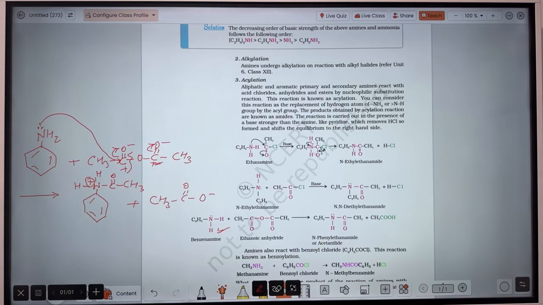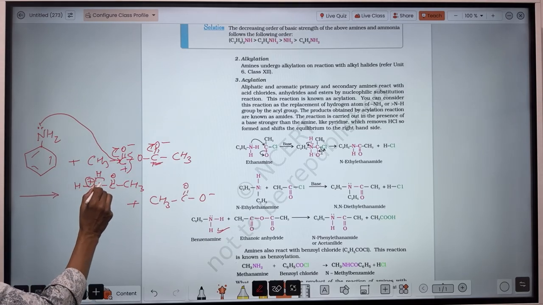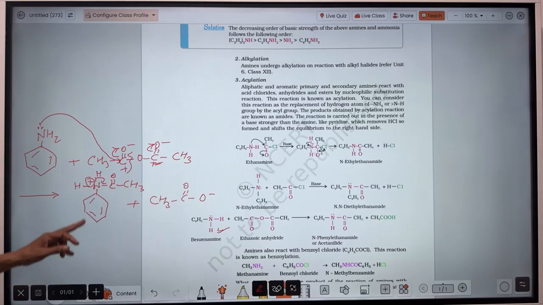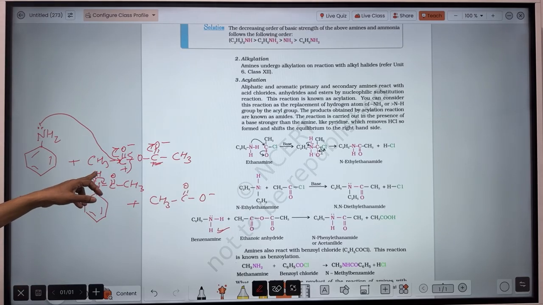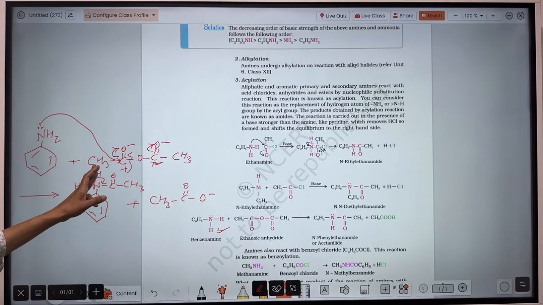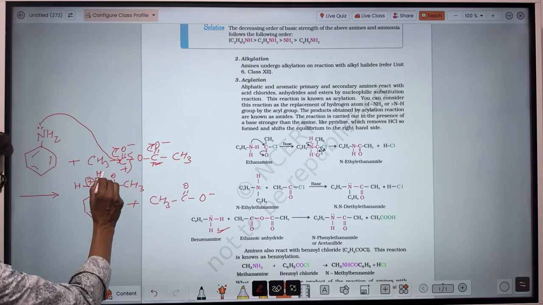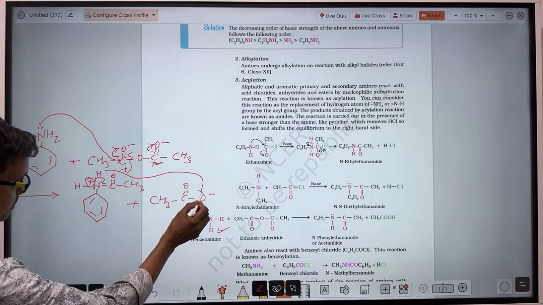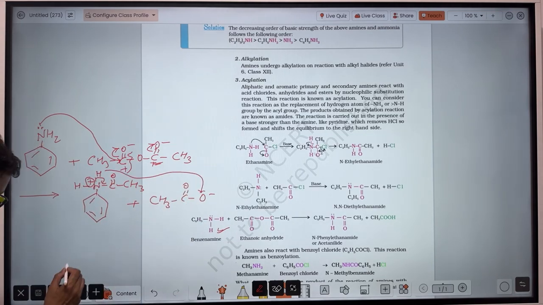Then to neutralize it, the nitrogen will take the shared pair of electrons of the N-H bond. So it will release H plus ion, because for the hydrogen there will be a loss of one electron. So this released H plus ion will combine with this oxygen. So what will be the product?